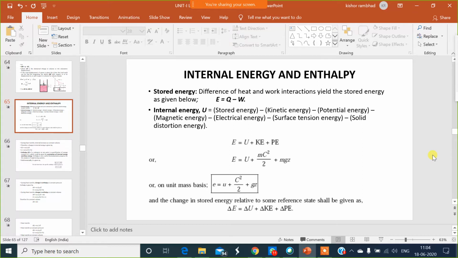Now, what is internal energy? Suppose there is a block and we are pushing it. We are applying some force, but that block is not moving. Even though we are applying some force, that block is not moving because that block itself applies some force in the opposite direction of our force, and that opposing force is called internal energy.